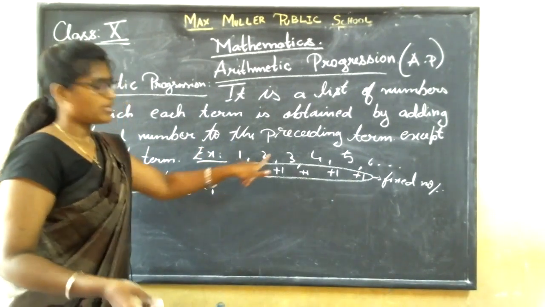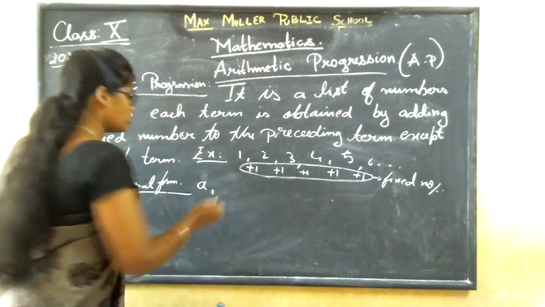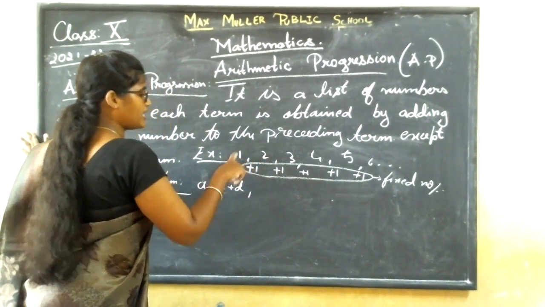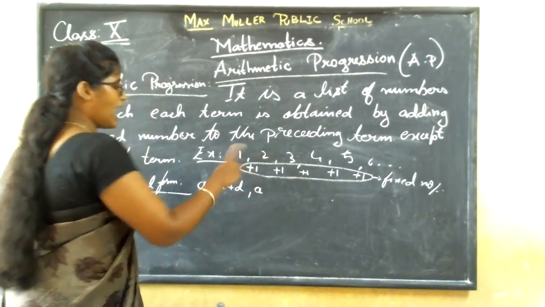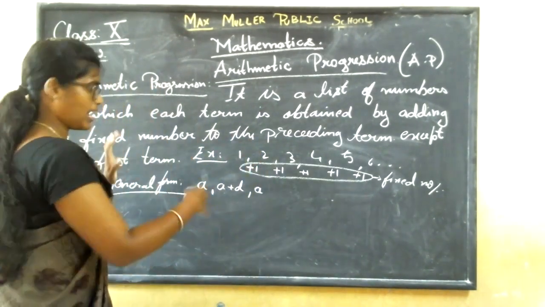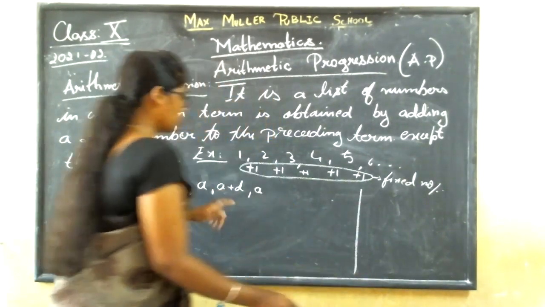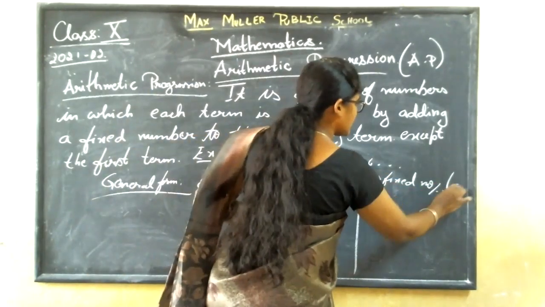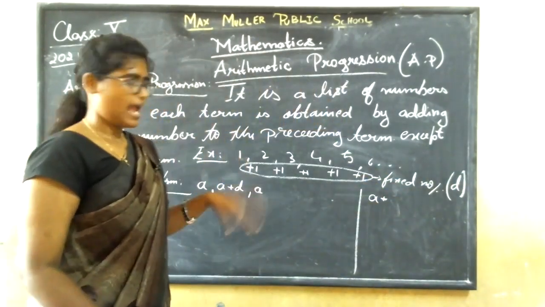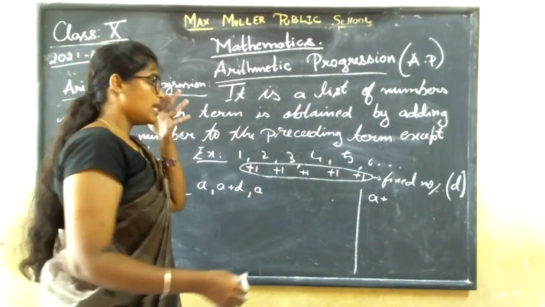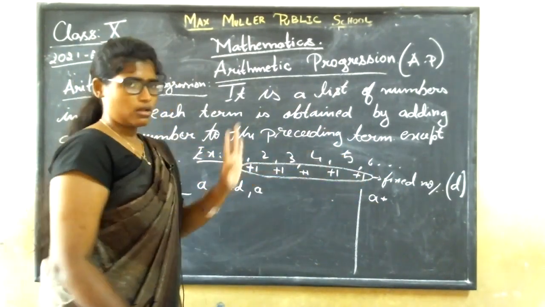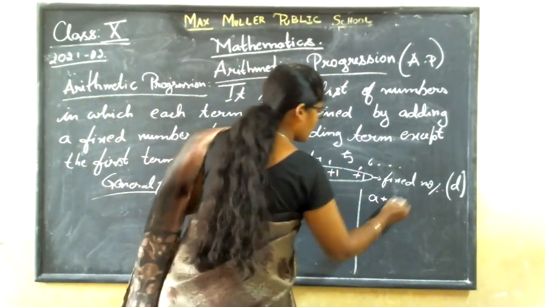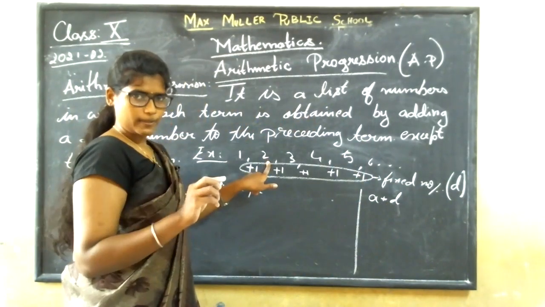If you add to a, this term, the second term, you get. So a plus d, comma. Then if I take a, what should I add? Okay, fine. I'll tell you this. So a plus, let me take this fixed number as d. It is denoted by the letter d. I'll tell you what a, d and all are afterwards. Let me take the fixed number as d. The first number is fixed a. Here I am going to add d. That gives you my second term. Clear?